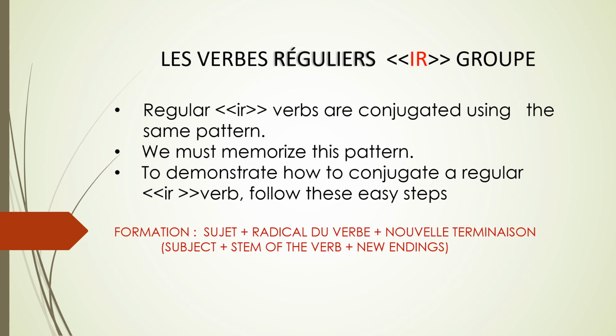Regular IR verbs are conjugated using the same pattern as regular ER verbs. We don't need to learn each and every verb. We just need to memorize this pattern. To demonstrate how to conjugate a regular IR verb, we'll follow some very easy steps. Look at the formation here. It is subject plus the stem of the verb and new endings.